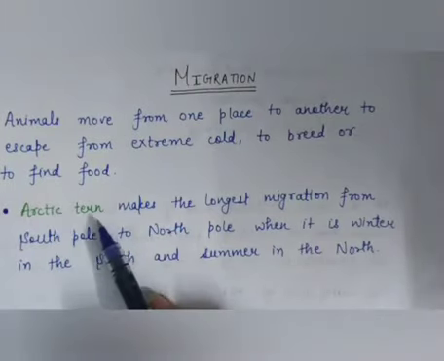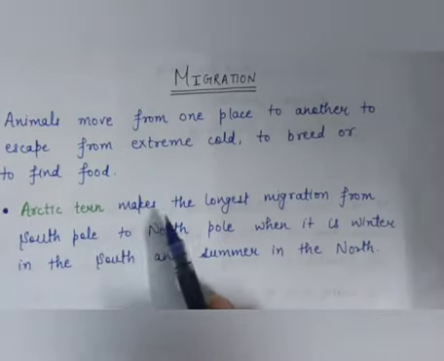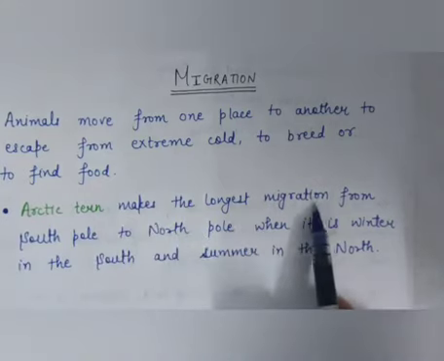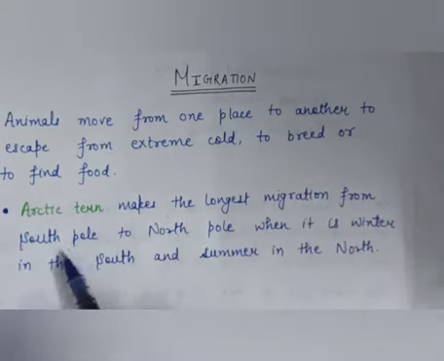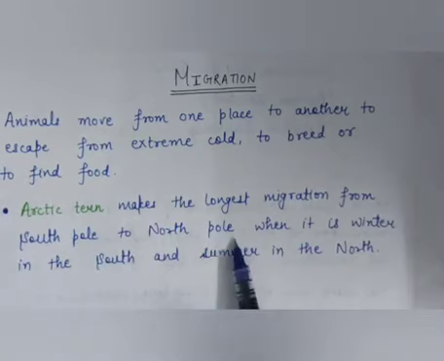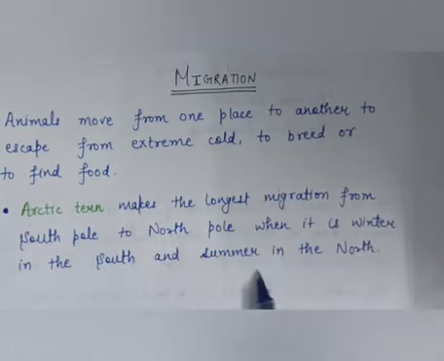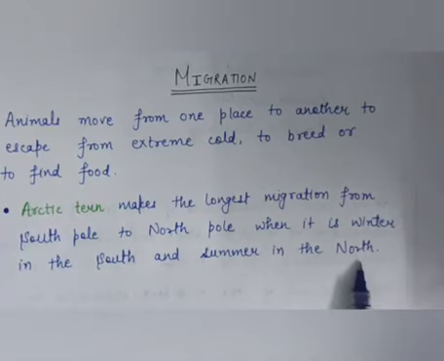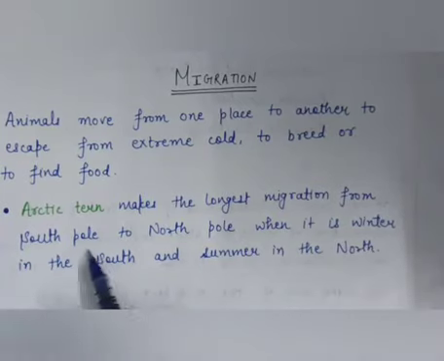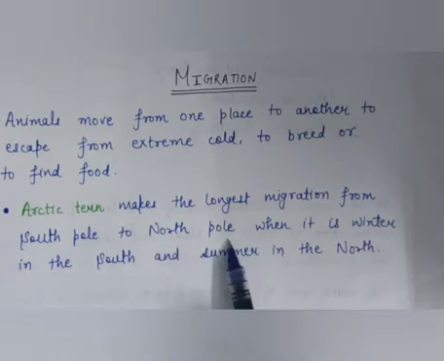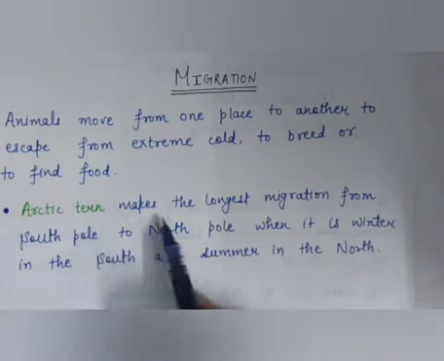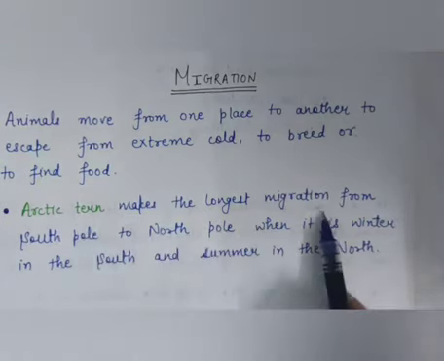Like Arctic tern. It is a migratory bird and it makes the longest migration from South Pole to North Pole when it is winter in the south and summer in the north. Then this bird moves from South Pole to North Pole. Okay, Arctic tern makes the longest migration.